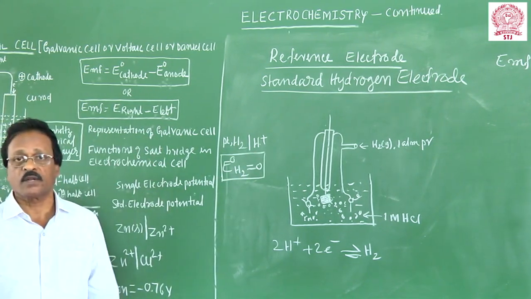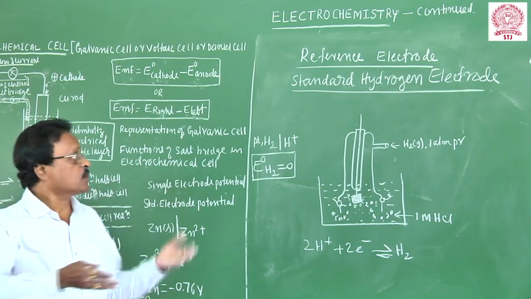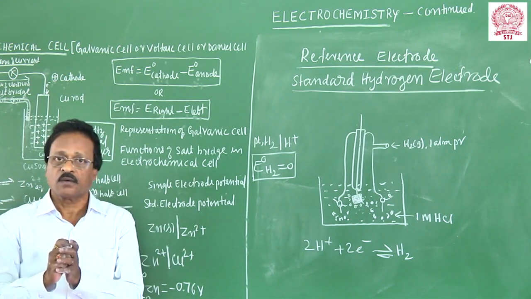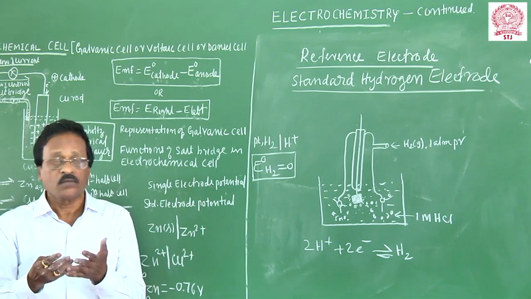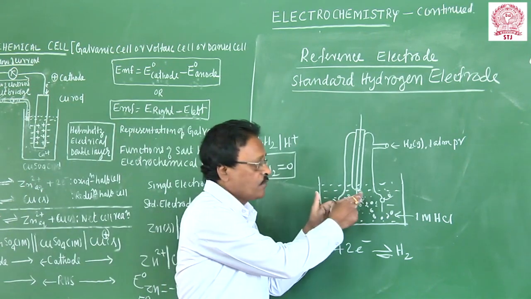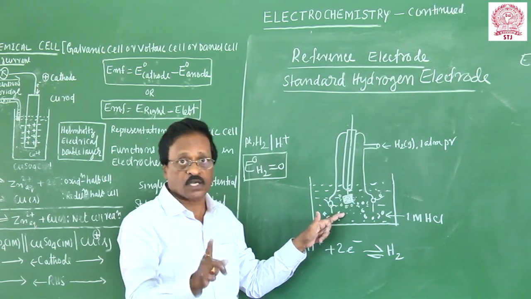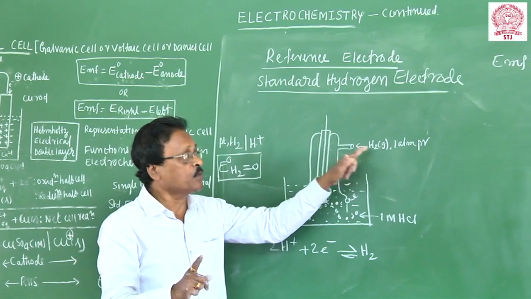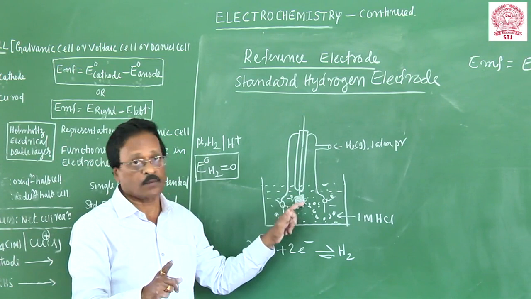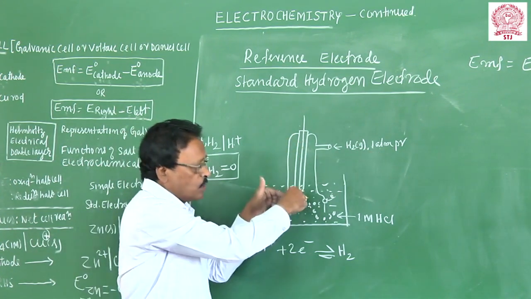I gave the example of sea level. We take sea level as 0, and we measure the entire mountains. Because we have to measure the single electrode potential, we require one electrode of known potential. We can't measure it directly. We maintain some standard conditions, the standard hydrogen electrode. Here the platinum foil is dipped into a unit molar, 1 molar H plus ion solution, and purified hydrogen gas. This gas should not contain any impurity, which will poison the platinum. So pure hydrogen gas at exactly 1 atmospheric pressure is bubbled through this solution.